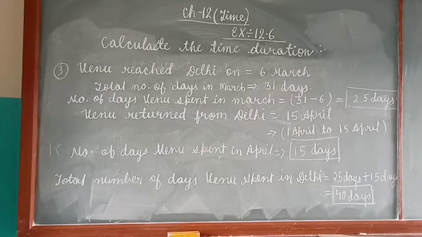So Venu spent 31 minus 6 is equal to 25 days in Delhi. And likewise, when Venu returned from Delhi on 15th April, he was there till 15th April, and returned that night. So how many days has he spent in April, 1st of April to 15th of April? So that way we got 15 days.